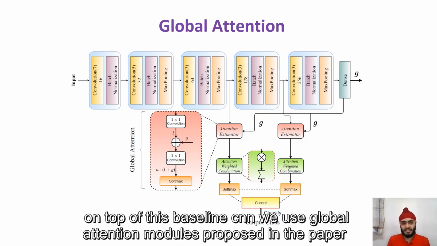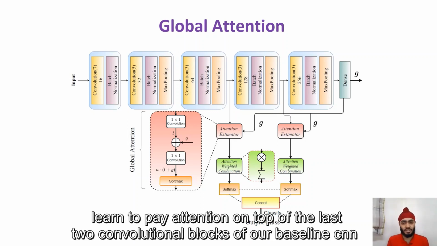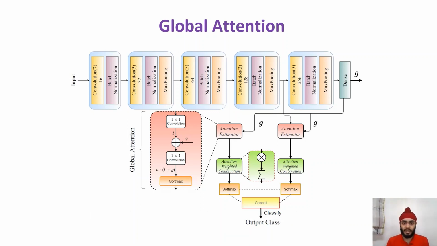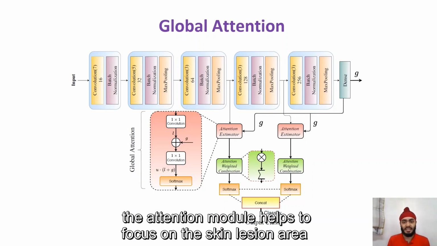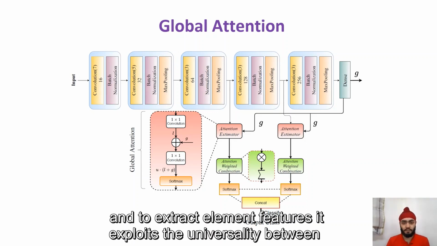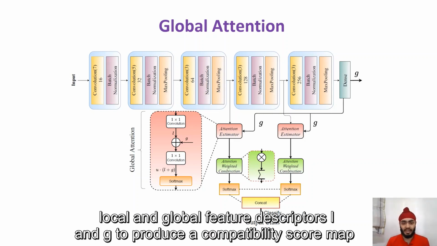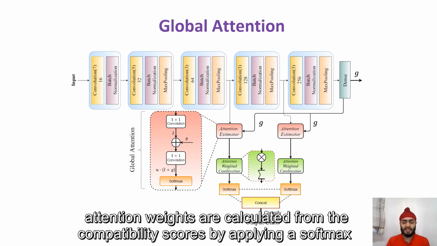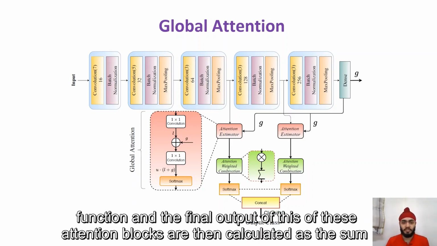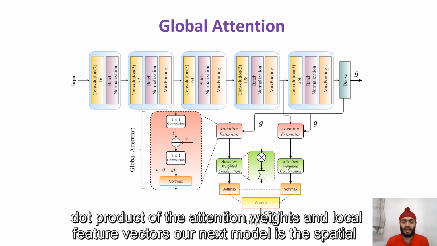On top of this baseline CNN, we use global attention modules proposed in the paper Learn to Pay Attention on top of the last 2 convolutional blocks of our baseline CNN. The attention module helps to focus on the skin lesion area and to extract relevant features. It exploits the compatibility between local and global feature descriptors L and G to produce a compatibility score map. Attention weights are calculated from the compatibility scores by applying a softmax function, and the final output of these attention blocks is then calculated as the weighted sum of the attention weights and local feature vectors.